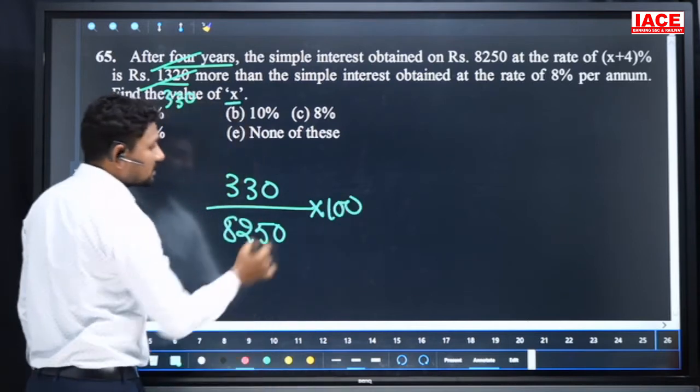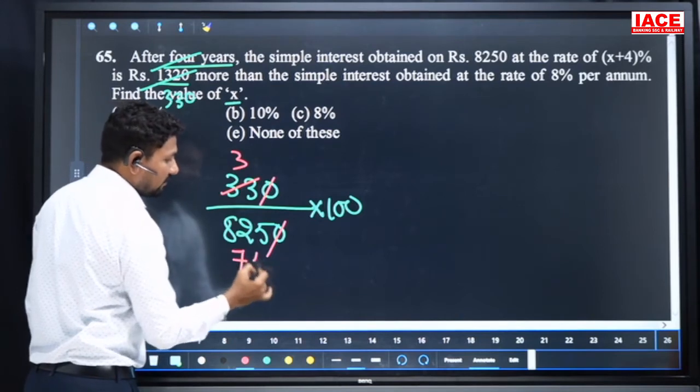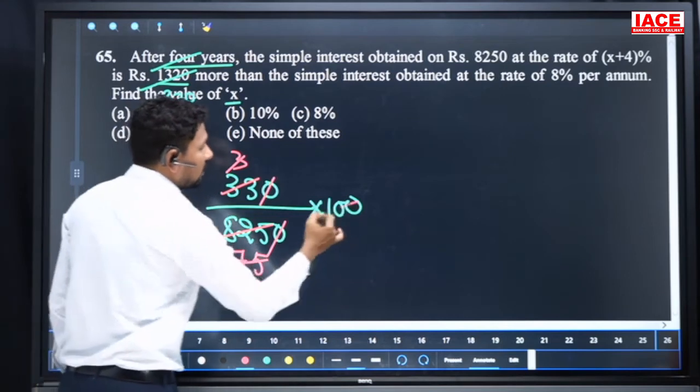We cancel the values; the zeros will be cancelled. 11 threes, 11 sevens, and 11 fives, and 3 into 75 is 25. 25 into 100 is 4 times.